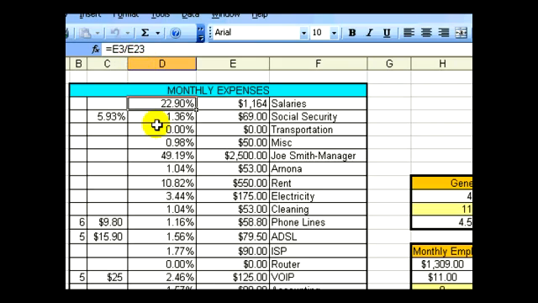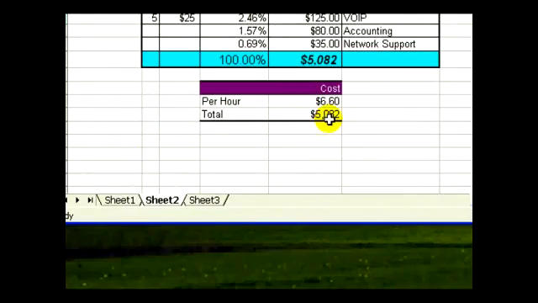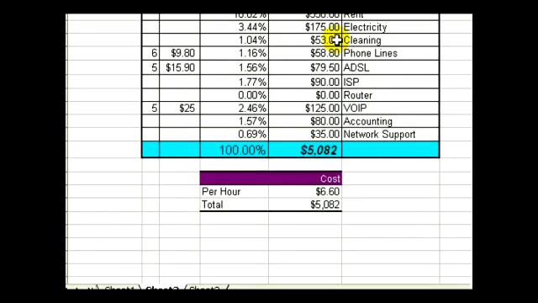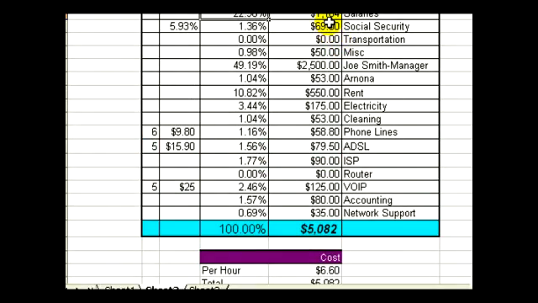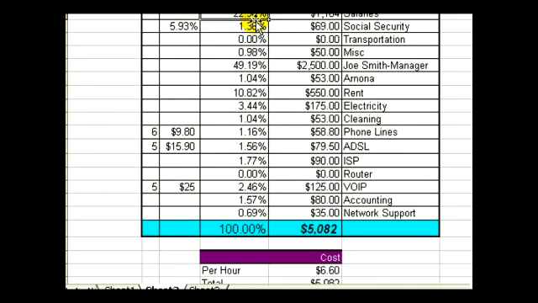Now let's go back into our table and we'll see that E3 pertains to the money spent on salaries, divided by E23, which, if we go down, we see E23 is our total costs for the month. So if we take our monthly expenses for salary and we divide it by the total, we come up with a percentage of 22.90. Now each of these percentages will be a formula based on the amount for the individual expense divided by the total amount of expenses.